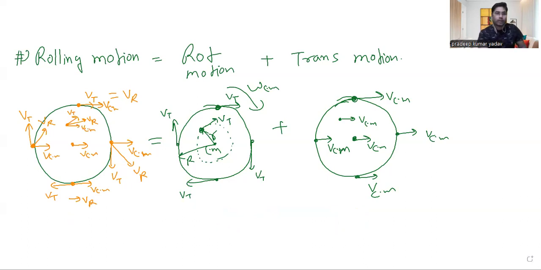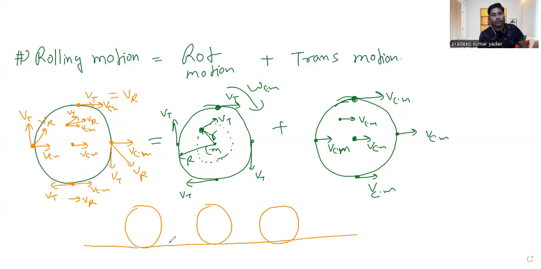So in a real scenario, how will it look if you focus on each point? Let me draw three positions of the wheel. If you see this point, what is going on if it is rotating with omega cm and translating with VCM speed?